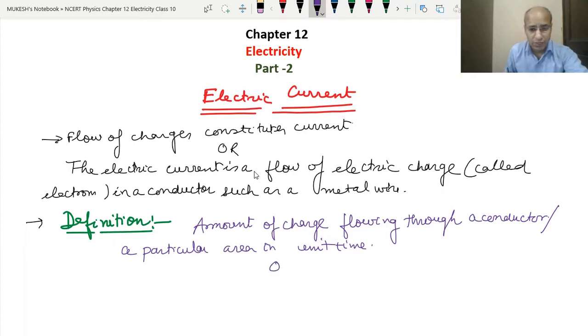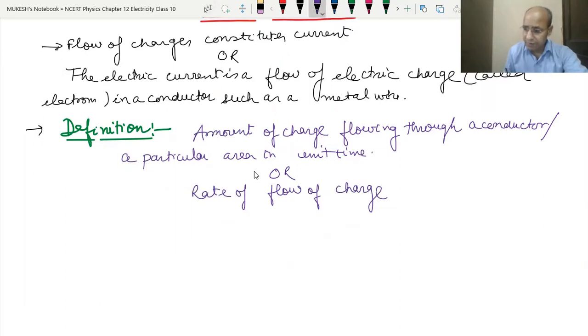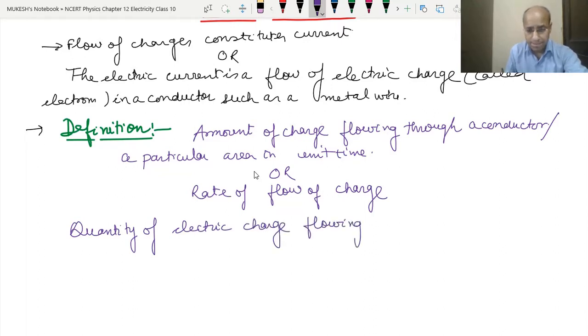The next definition is the rate of flow of charge. One more definition is the quantity of electric charge flowing through a conductor in 1 second.